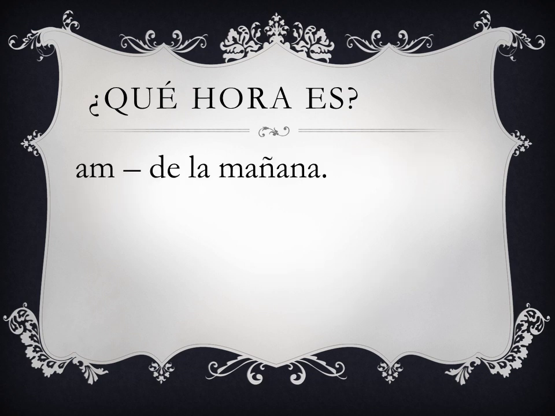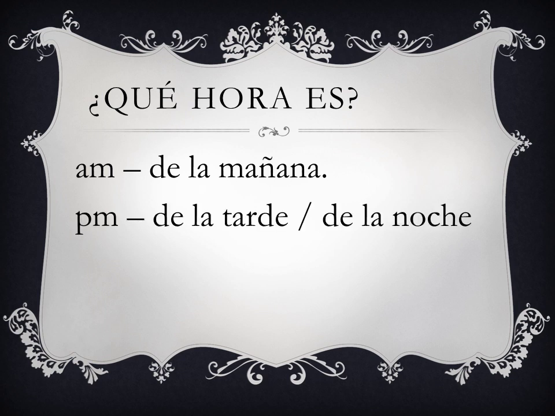Okay, now this is very important. If it's AM, you would say de la mañana. If it's PM, you can say de la tarde or de la noche. So for example, if it's 1 AM, you would say es la 1 de la mañana. If it was 2 PM, then you would say son las 2 de la tarde. So this is how you use these expressions. It's important to know them.